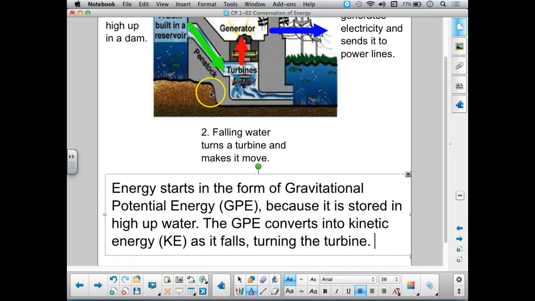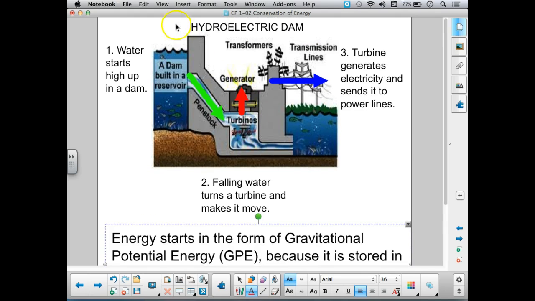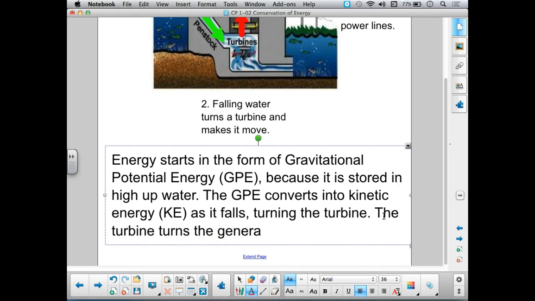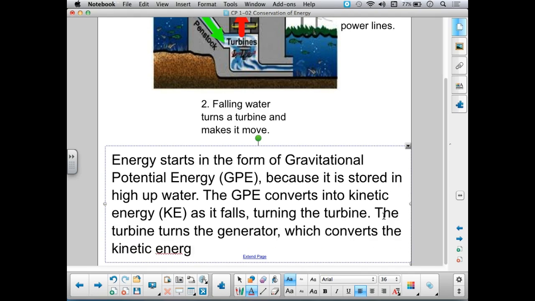Okay, now the turbine is moving. So here's the kinetic energy. It's right over here. We moved it from up here to here. Energy's hanging out right here. So that motion of the turbine is now turning the generator. Okay. The turbine turns the generator, which converts the kinetic energy into electrical energy.